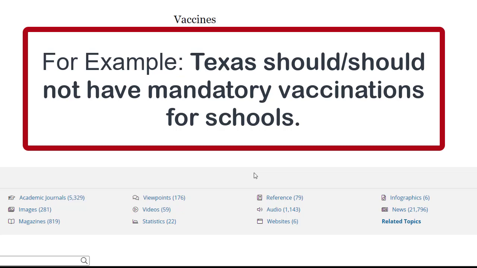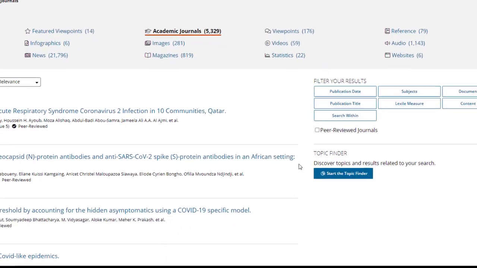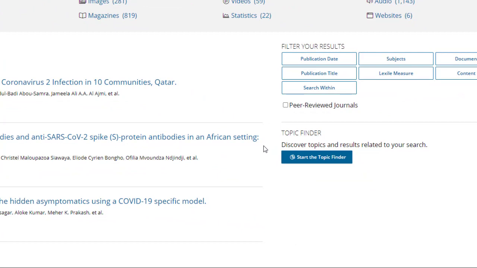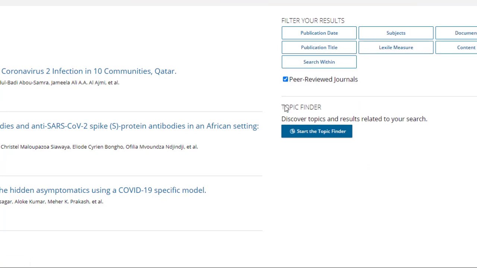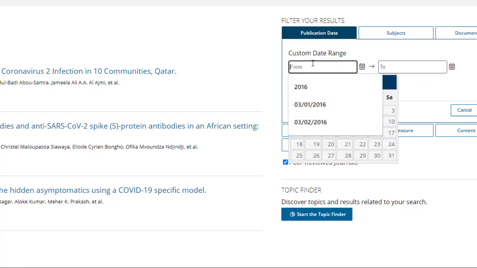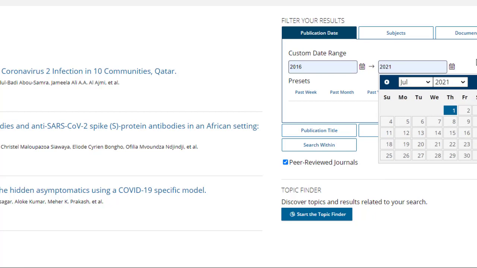Now that you know how you want to focus your paper, it is time to find high-quality sources to support your thesis. You can stay right here in Gale in Context Opposing Viewpoints and go to the Academic Journal section. On the right side of the journal results, you can filter your results to include only articles you have full text access to that are peer-reviewed. When you are choosing your articles, you want to make sure you pick something recent. For science information, we usually try to limit to sources published within the last 5 years.